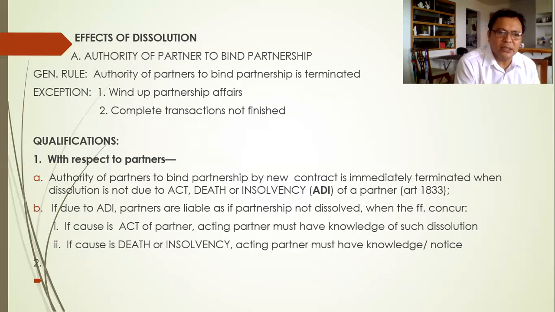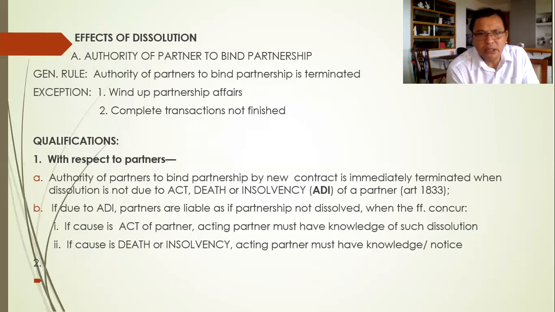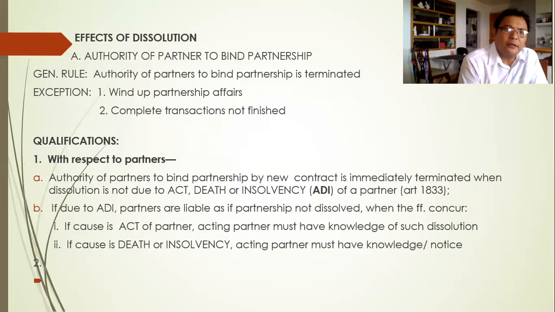So they can sell assets. That's number one. That's selling of assets or selling of the rights of the partnership. And number two, complete transactions which are not yet finished.